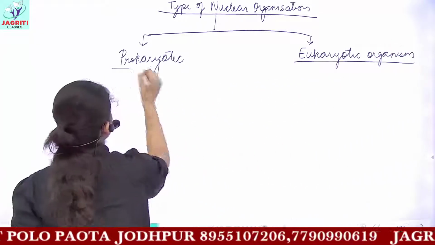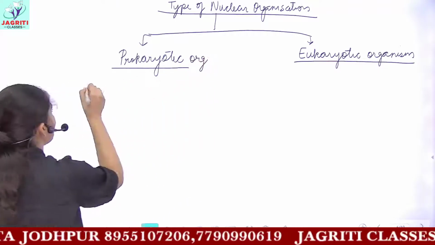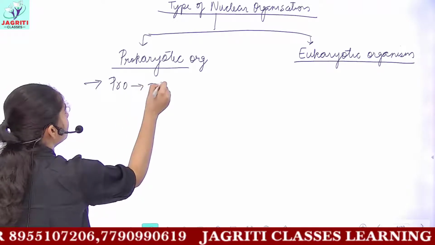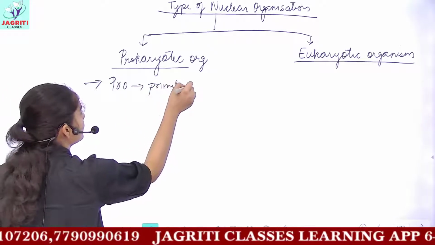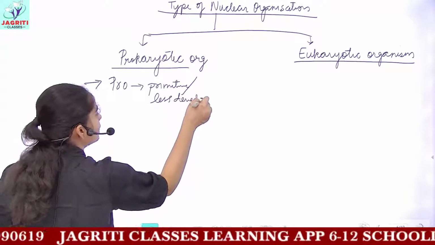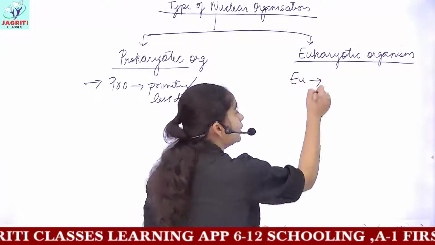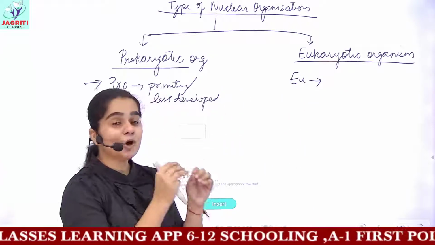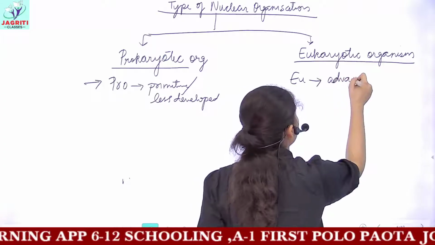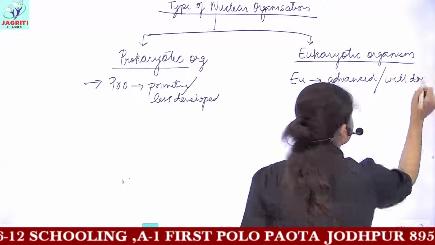The first differentiating point is that in Greek, pro means primitive, or a less developed organism, and the term eu refers to an advanced or well-developed organism.